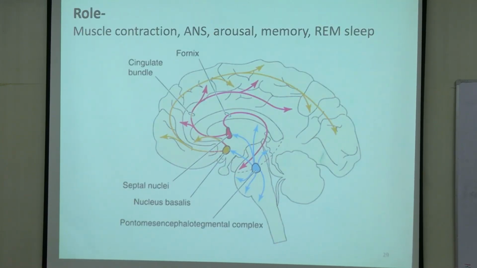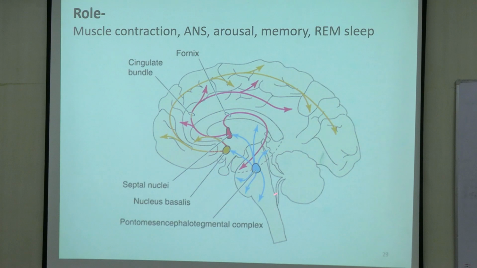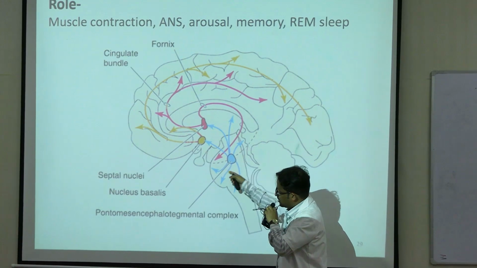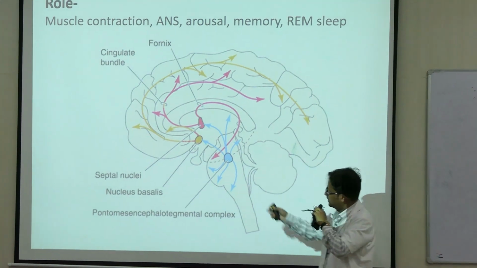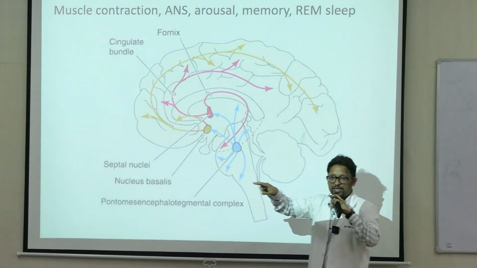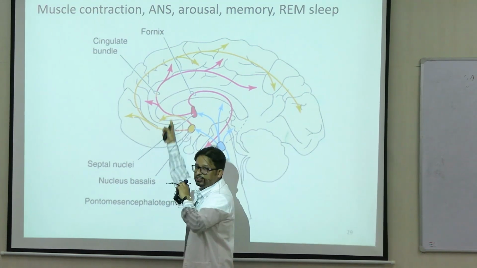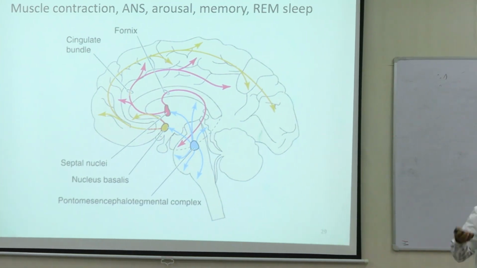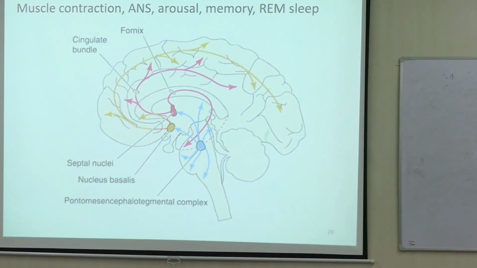Let us see a diagram. This diagram is the acetylcholine network of the brain. You can see this nucleus over here. In the brain stem there is the ponto-mesencephalotegmental complex. There are two nuclei present over here. They project to the cerebral cortex in a diffuse fashion. I told you about the basal forebrain, which is present over here. The functions include everything from wakefulness to sleep, the REM sleep, all of this is governed by acetylcholine.